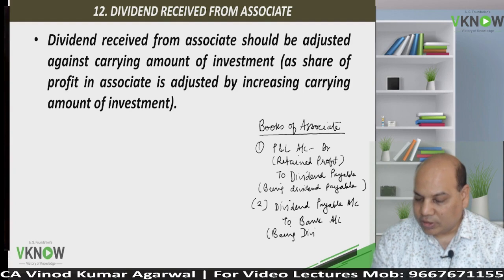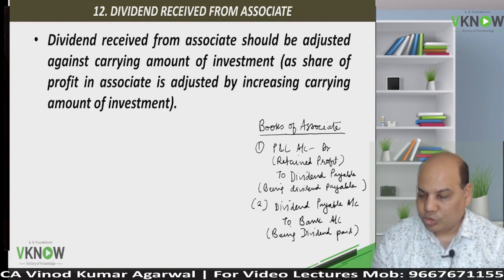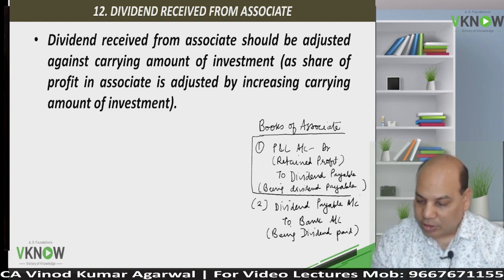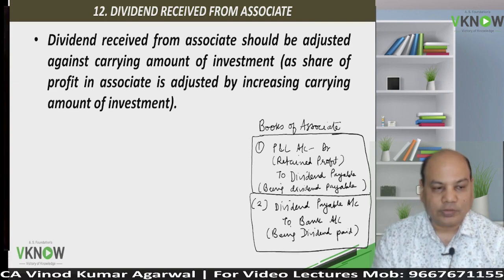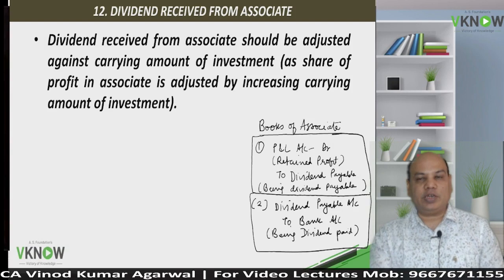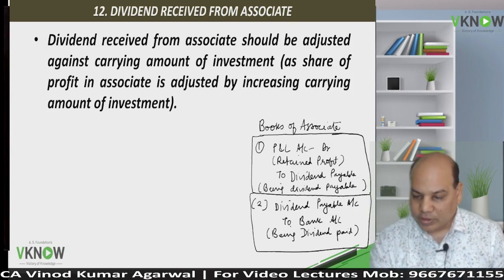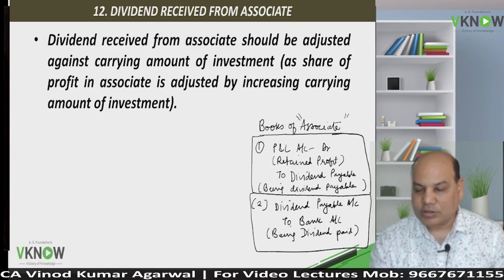These are the two entries to be passed. One is for creating a liability when dividend is declared, and second is entry for payment when dividend is paid.